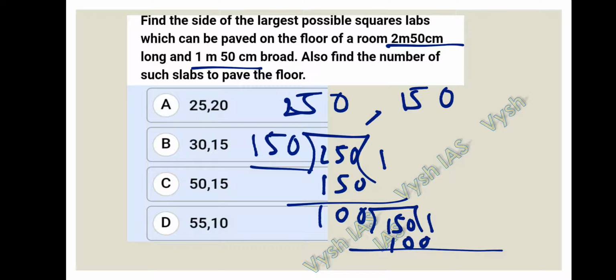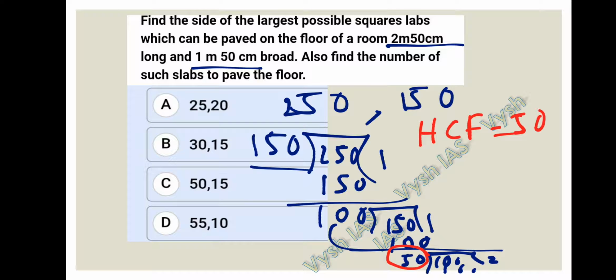Okay, then 50. So we have to bring this 100 again here. 50 twos are 100, so here we get remainder 0. Whenever we get remainder 0, whatever is the divisor, that will be the HCF. So this is the HCF. The HCF of these two numbers is 50. So 50 is present in option C and option D also.